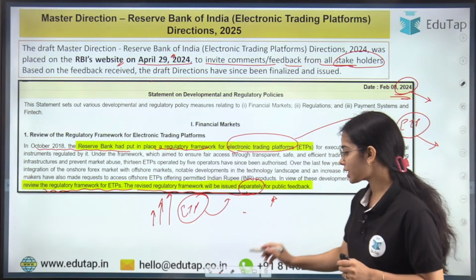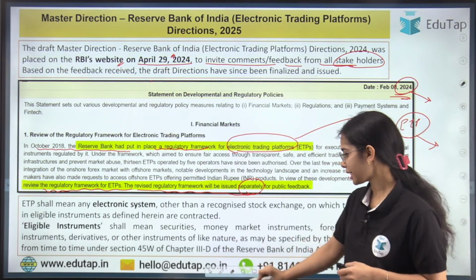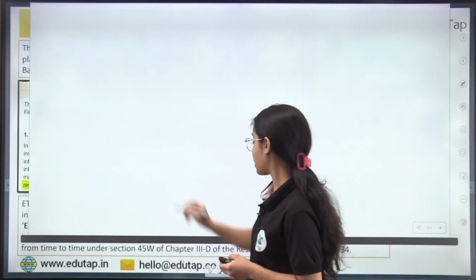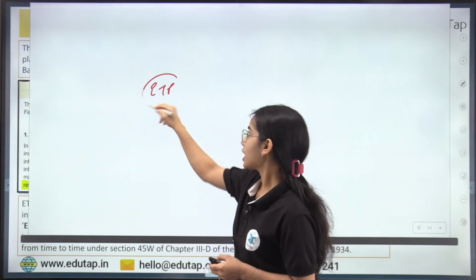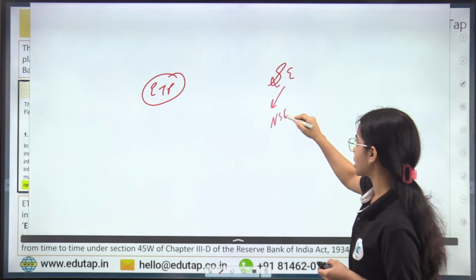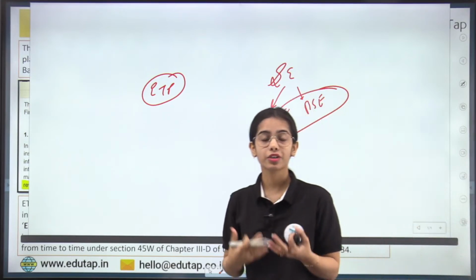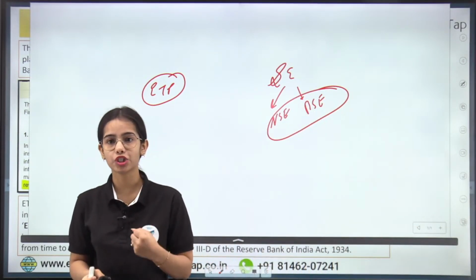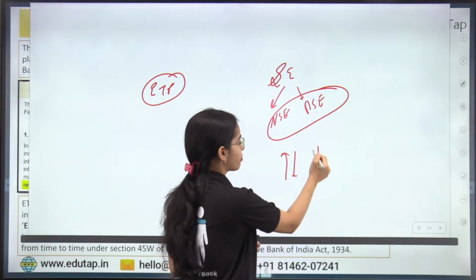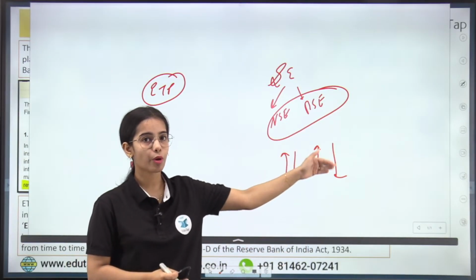So first of all, what are the electronic trading platforms? Anyone has any idea what is the electronic trading platform? See, there are the stock exchanges. There is the National Stock Exchange, there is the Bombay Stock Exchange. So through the stock exchanges, there are transactions that happen, or you can buy the shares, okay? You can buy the shares, you can sell the shares, you can buy the securities, you can sell the securities through the National Stock Exchange or the Bombay Stock Exchange.